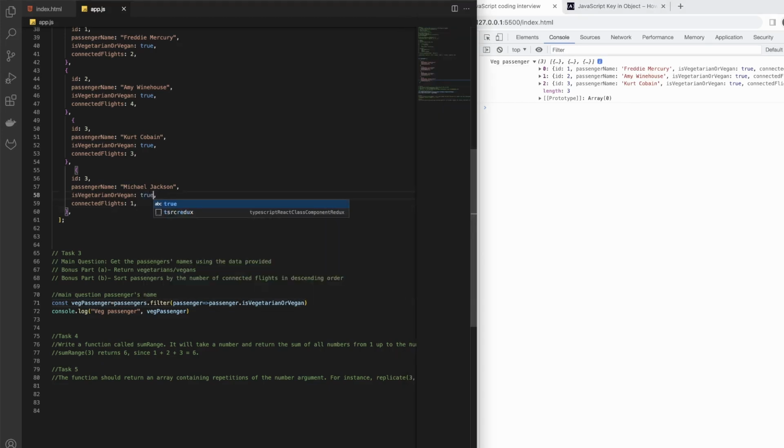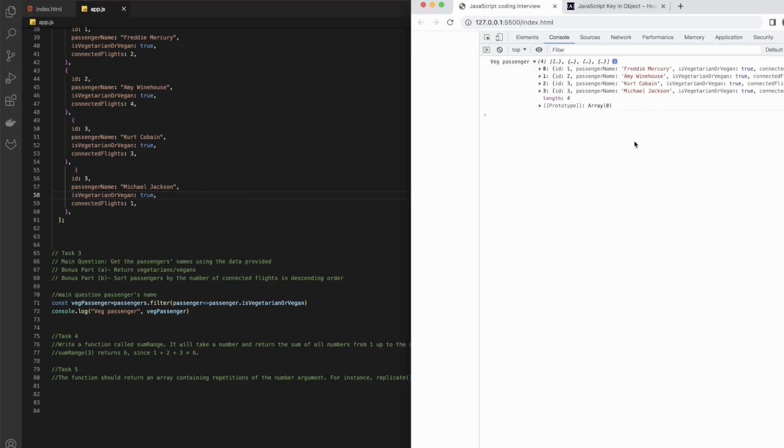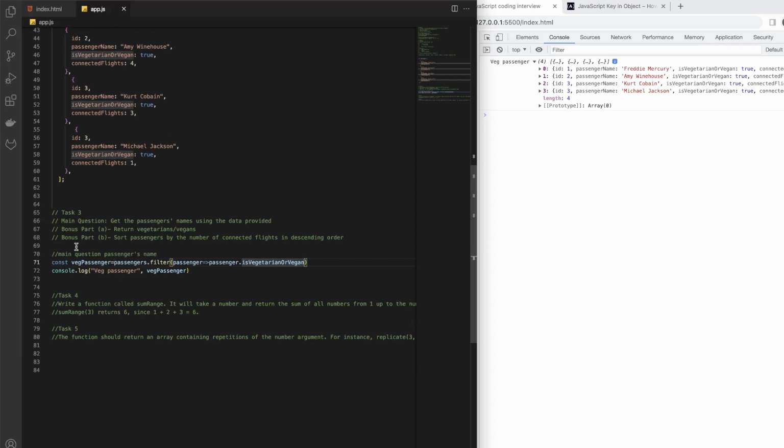However, if I make this true, we will get all 4. So that way we have that vegetarian list. Okay, so that is also good. And if we wanted to also print only the names of vegetarians, we could apply this with our earlier approach and then return maybe with map or whatever in a separate array, and that array will have only the names of vegetarian people. Okay, so we have another bonus here: sort passengers by the number of connected flights in descending